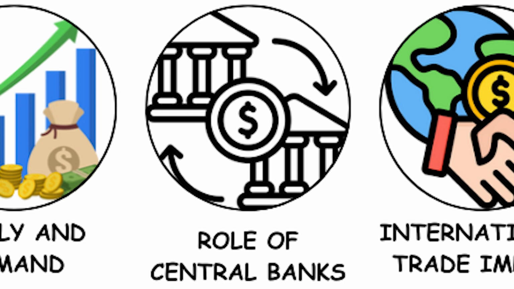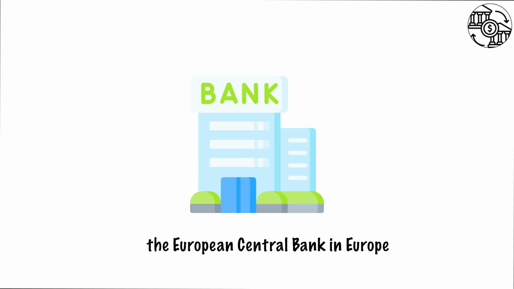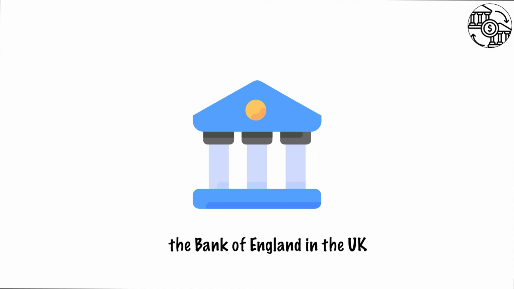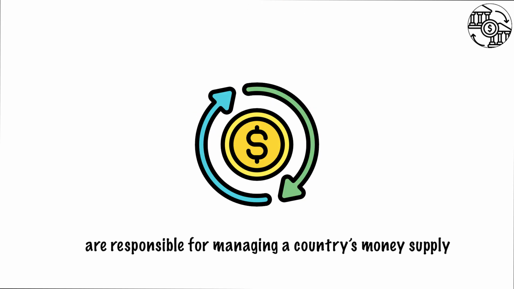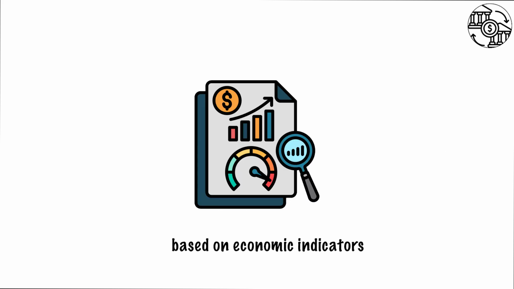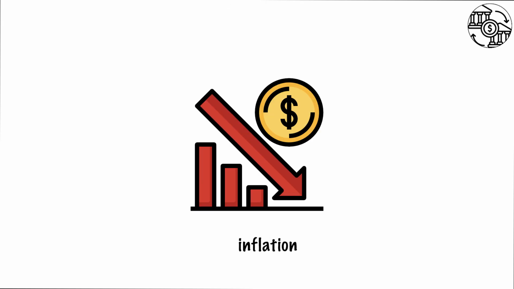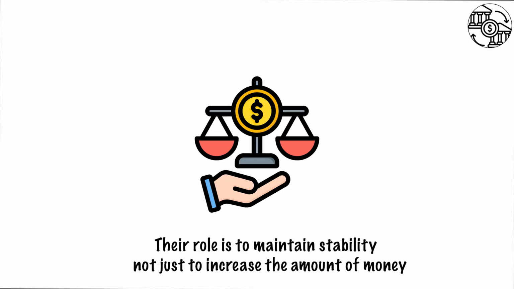The role of central banks. Central banks, like the Federal Reserve in the US, the European Central Bank in Europe, and the Bank of England in the UK, are responsible for managing a country's money supply. They print money carefully and strategically, based on economic indicators such as growth rates, unemployment, and inflation. Their role is to maintain stability, not just to increase the amount of money.